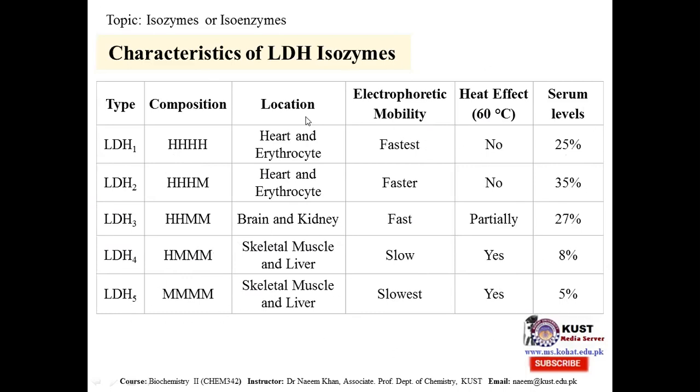From this data, we can conclude that the five isoforms of the lactate dehydrogenase enzyme have variation in their concentration in the serum. They are existing in different parts of the body, and they have different compositions of polypeptide chains. They behave differently on the electrophoretic plate, and they also have different behavior towards heat. These are the isoforms or isoenzymes of lactate dehydrogenase, which is catalyzing the important reaction of reduction of pyruvate to lactate.